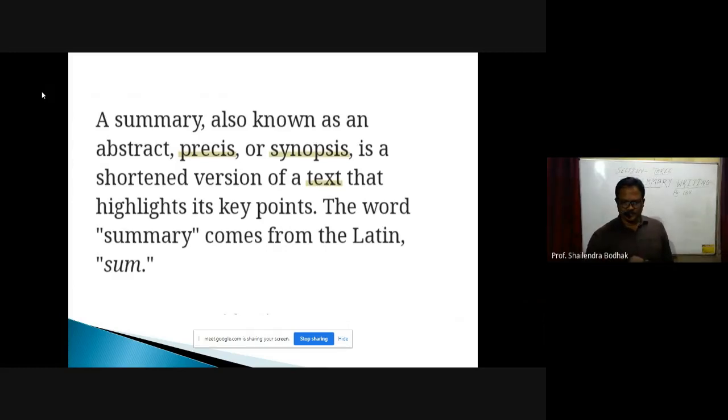Synopsis is nothing but summary. So where do you find this word synopsis? When you go to section 4, that is the novel and drama section, you'll find a synopsis. Synopsis means summary. So for every novel, they have given you a summary of that novel. Before reading that particular novel of section 4 of your textbook, you can go through the synopsis. Synopsis means summary. Okay.